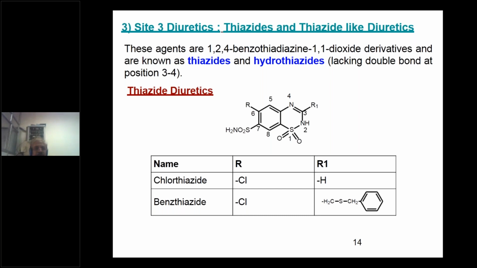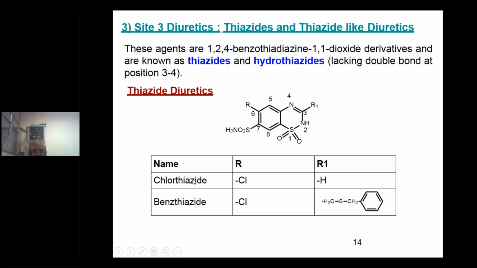They are also known by another name, as I told you, thiazides and hydrothiazides. Why hydrothiazide? That is due to the lack of a double bond at positions 3 and 4, so there is removal of the double bond. Why do you have to make it saturated? That we will discuss in the SAR: what will happen to its mode of action or duration of action. So under these thiazide diuretics, we'll take examples.